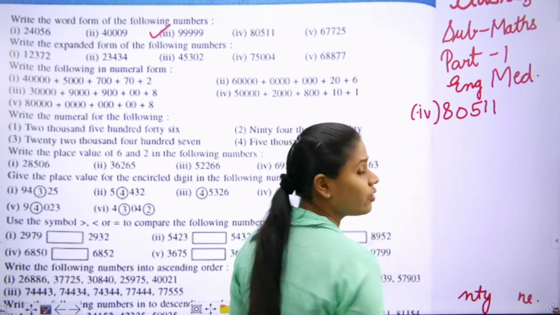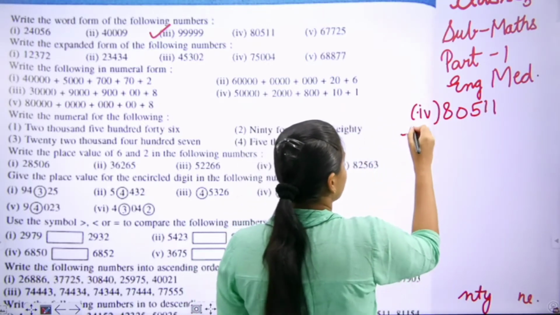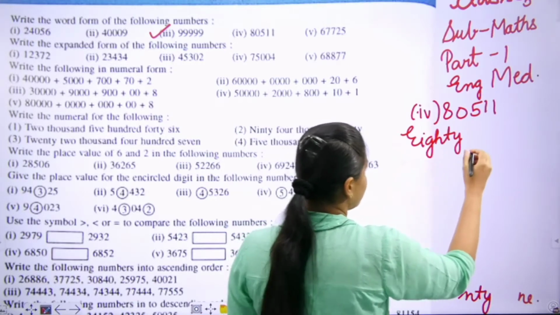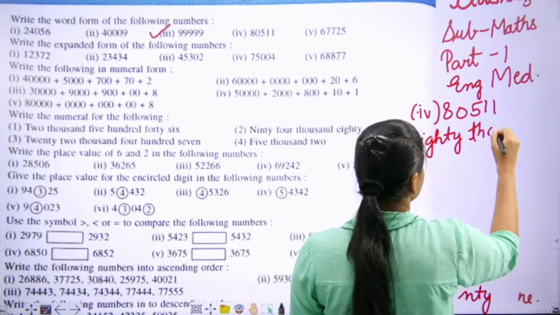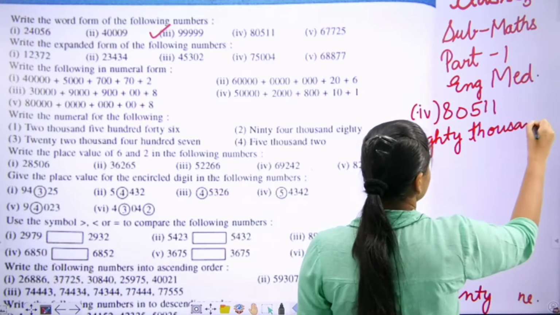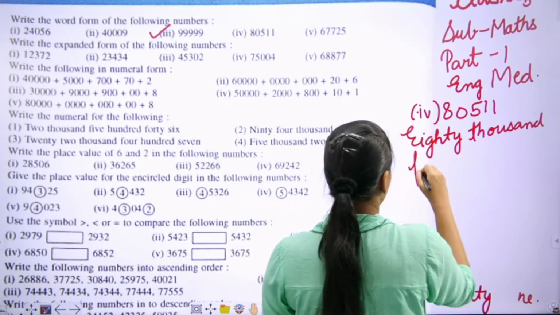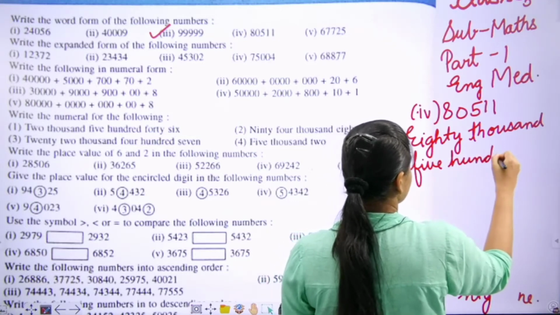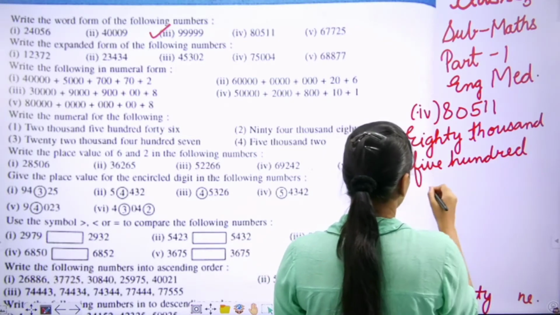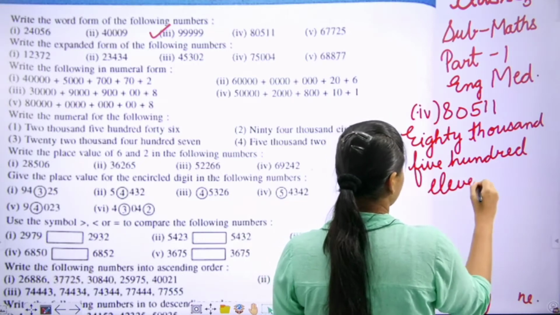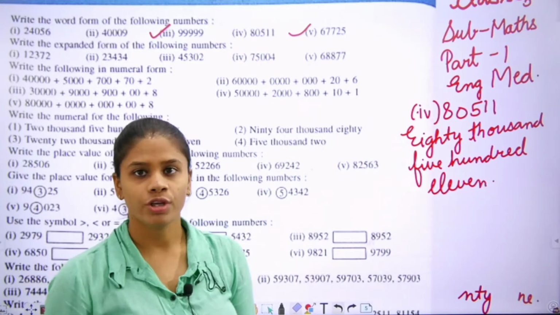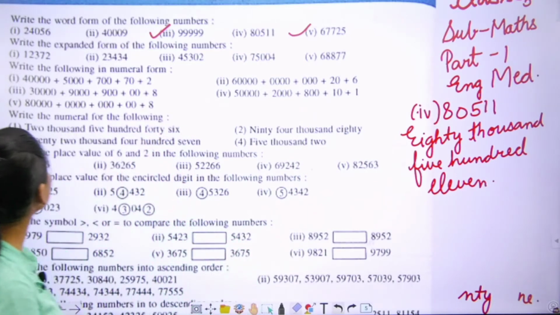We will write in words. 80,511. Now, this part you have to do yourself. Move to the next question.